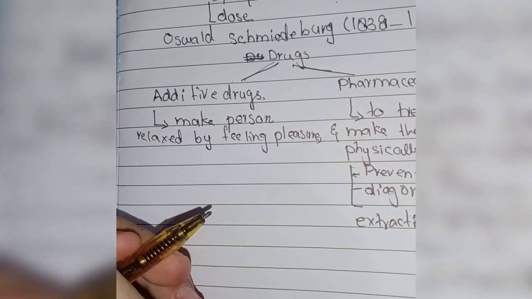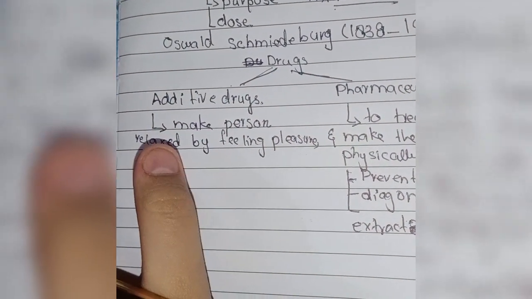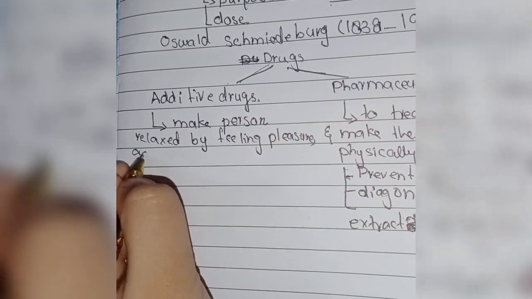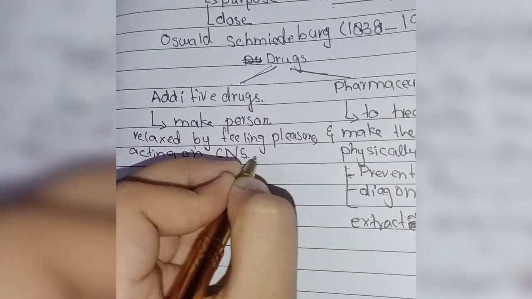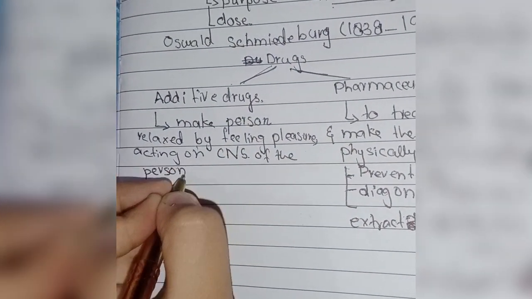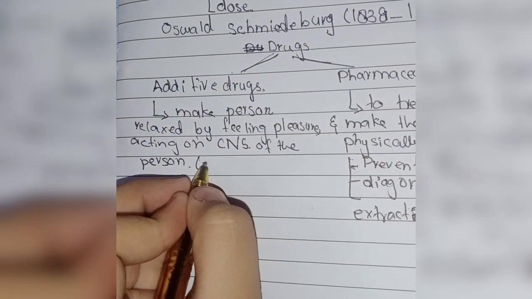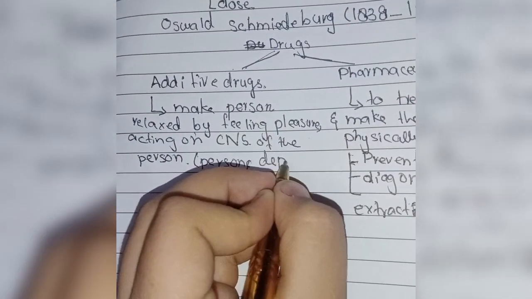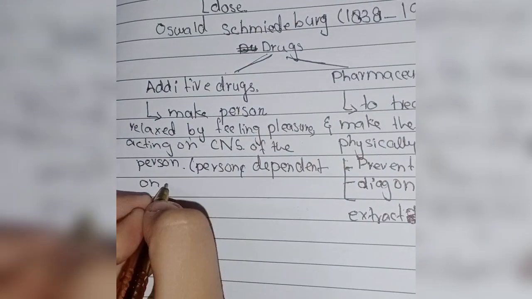If the person does not take that drug, he will not be relaxed or normal, and there will be some disease. So the person depends on drugs or other things.